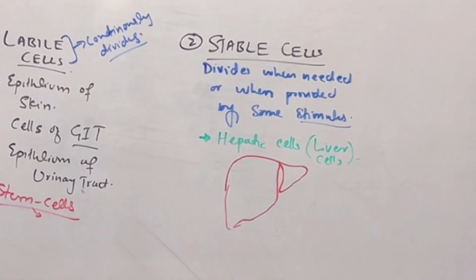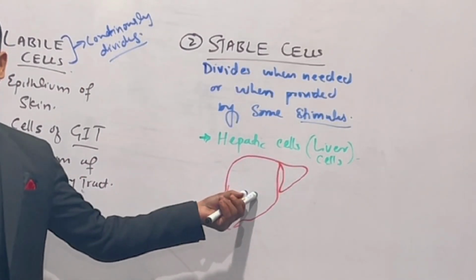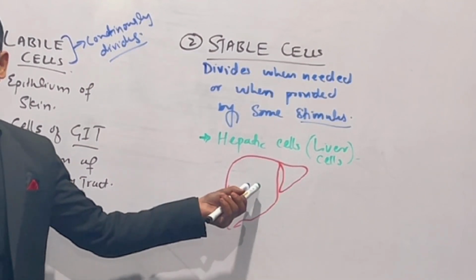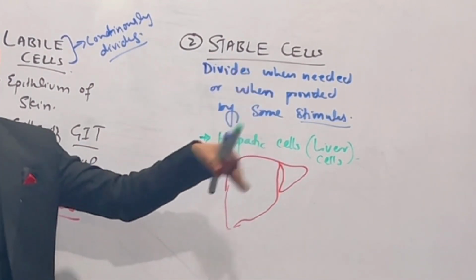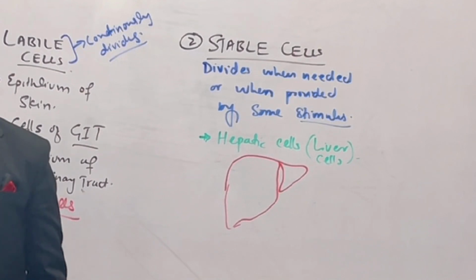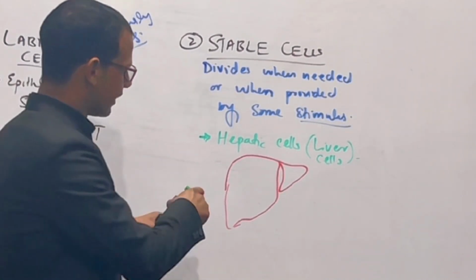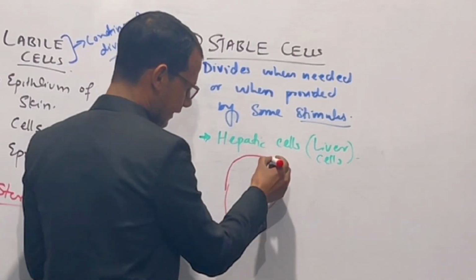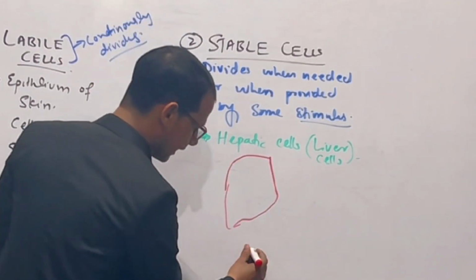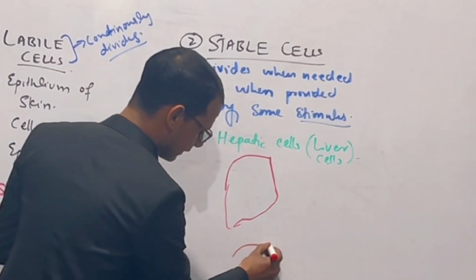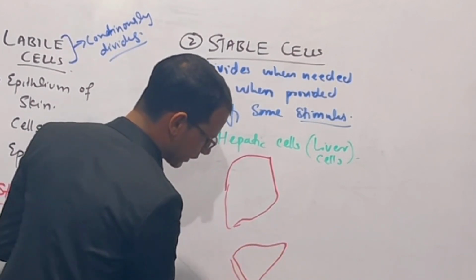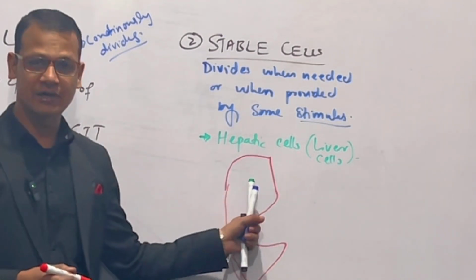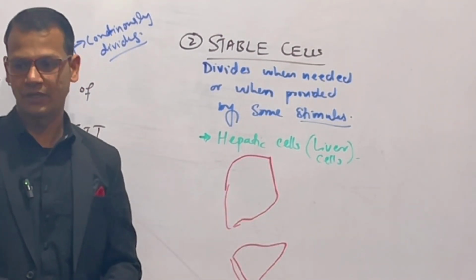There is no need to divide these hepatocytes, but if I transplant some part of my liver to a recipient, for example, I cut this liver like this and transplant this part to another person, now this is a stimulus for division, and the cells will divide.